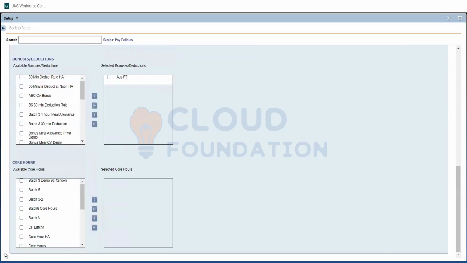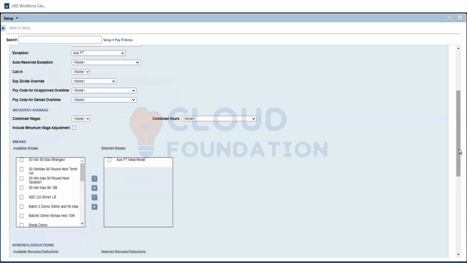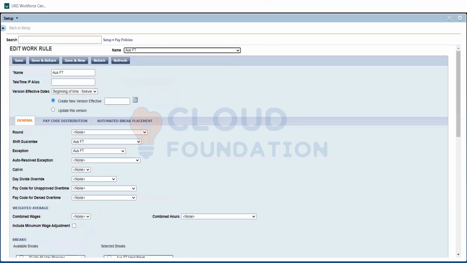We just need to select from here which kind of core hours we need, whatever we have created. We just need to pull this in. These options are already there, but if I need a new one, I can create my own, and once you save it, it will come here.